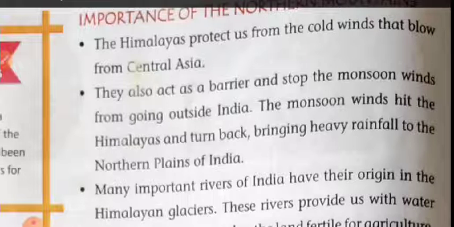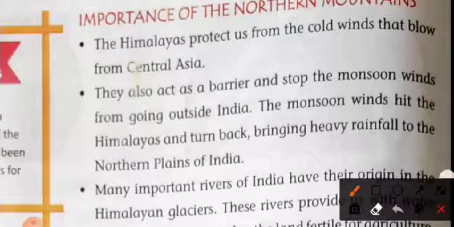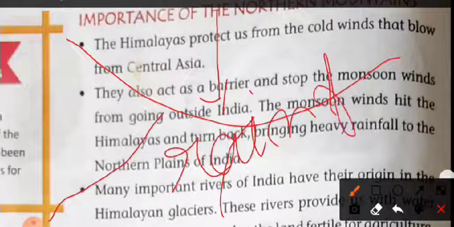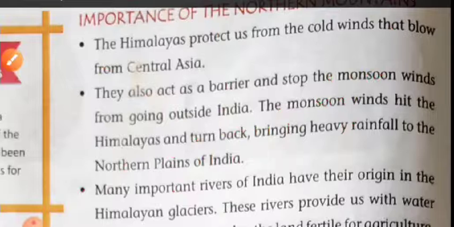The mountain region protects from cold wind, and it also stops the monsoon wind which comes from the Arabian Sea or Bay of Bengal, and as a barrier it causes rainfall in most parts of India. If it did not exist, the northern plains and most of the region of India would become desert.